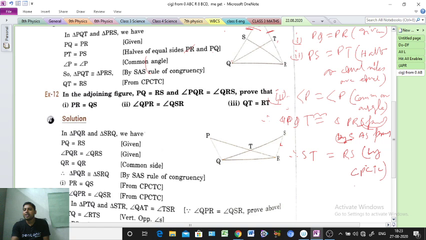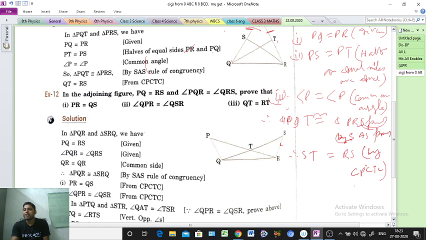So from triangle PQR and triangle QSR we get, sir, point number 1: PQ equal to RS, given in the question. Just write it. Another one given, what, sir?